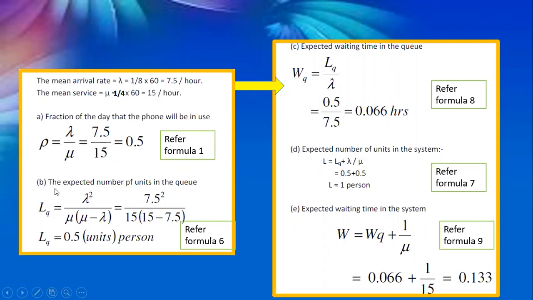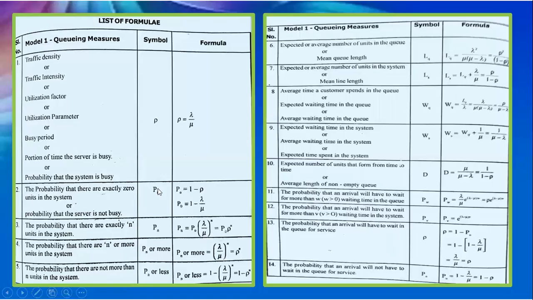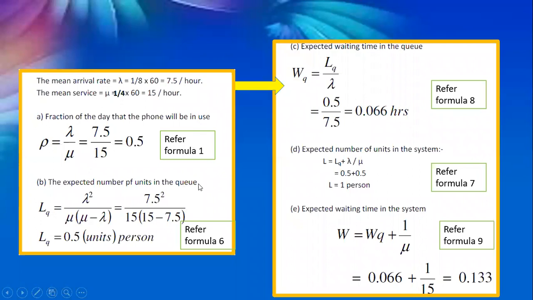Next, you need to calculate the expected number of units in the queue. You have to be very careful whether they are asking for the queue or the system, so note that difference.